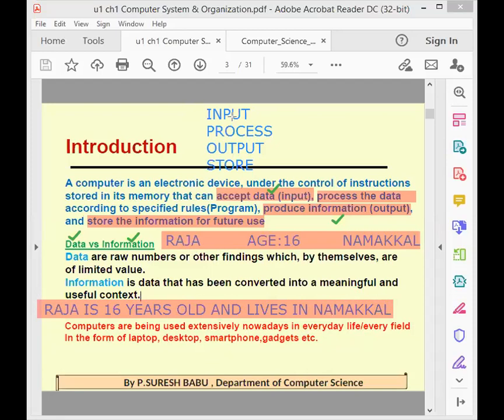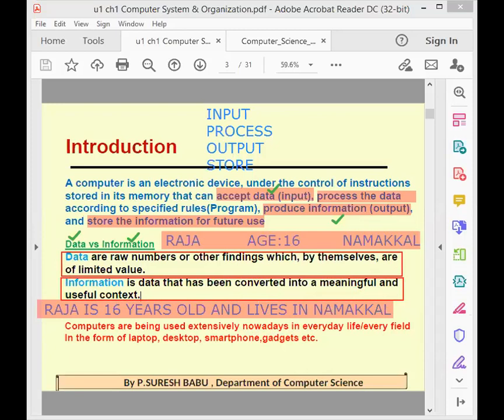So that is the definition given here. Data means raw numbers or other findings which by themselves are of limited value. Raw means unprocessed data. Information is data that has been converted into meaningful and useful context. Meaningful processed data is called information. Students understood everyone? What is data? What is information?